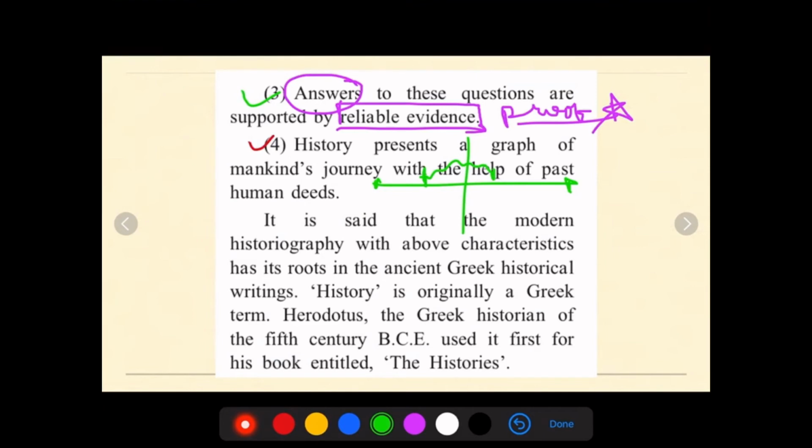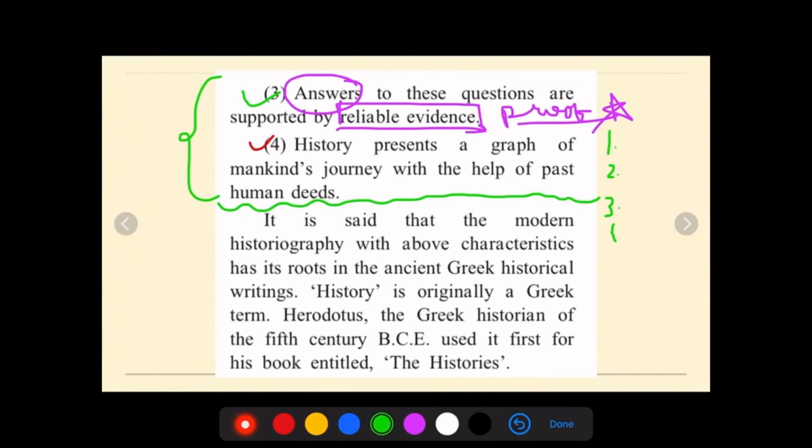So mankind's journey is nothing but the evolution, how they lived with the past human deeds. So history presents a graph on it. Okay, now these were the four characteristics which we have studied: first, second, third and fourth. These characteristics end here.